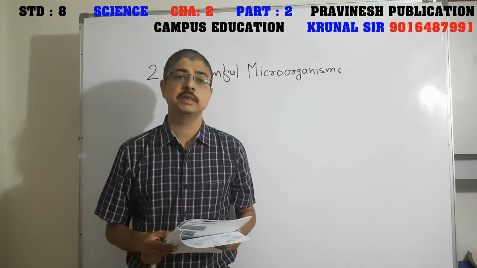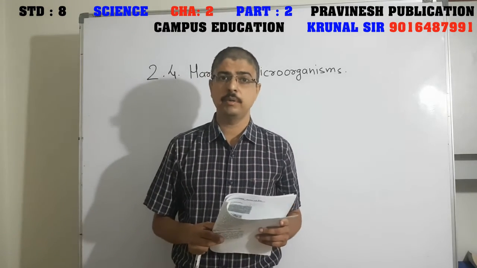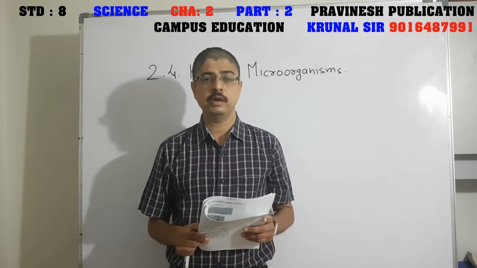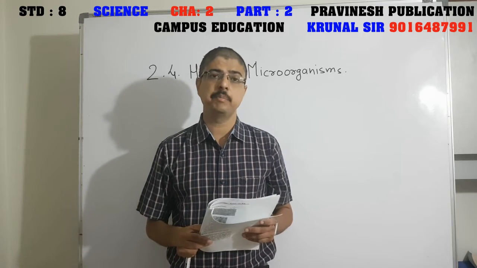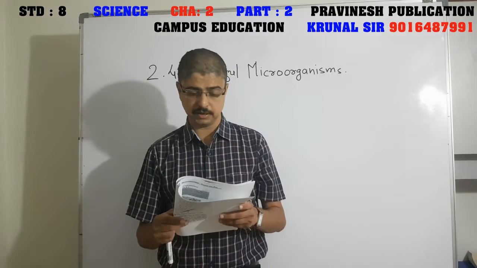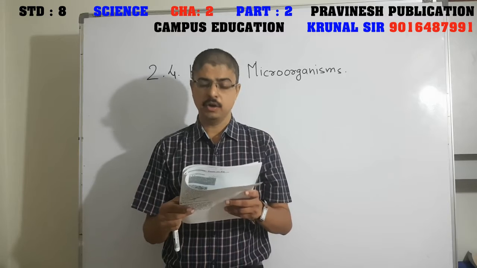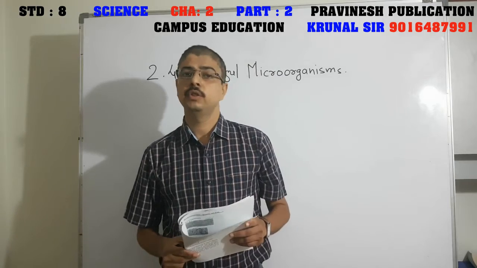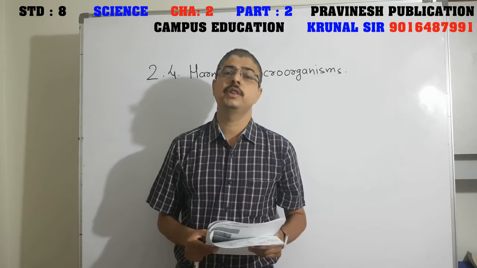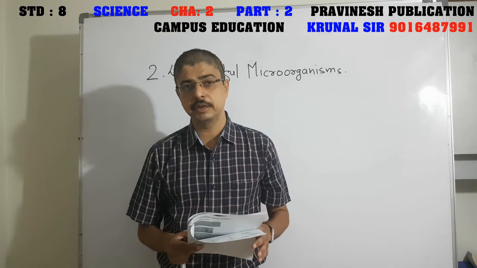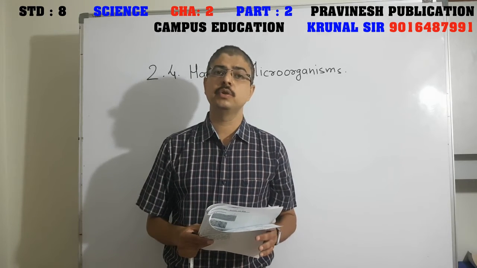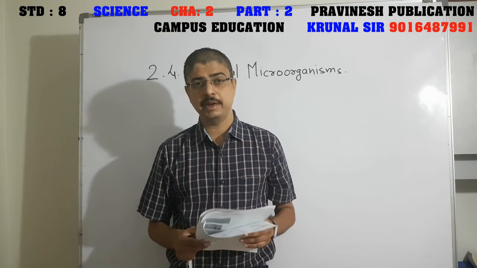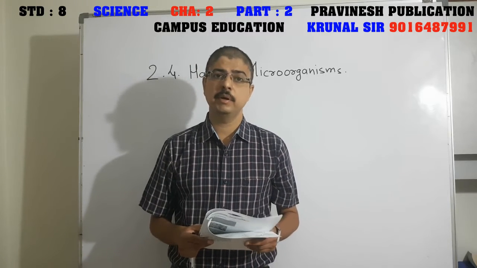Friends, here are two types of disease, communicable and non-communicable. Communicable means the diseases which can be spread by air, water, food or direct contact with an infected person. The examples of these diseases are cholera, common cold, chickenpox and tuberculosis. On the other hand, non-communicable diseases are diseases which cannot be spread from one infected person to another healthy person. For example, any wound in your body, diabetes, these are non-communicable diseases.